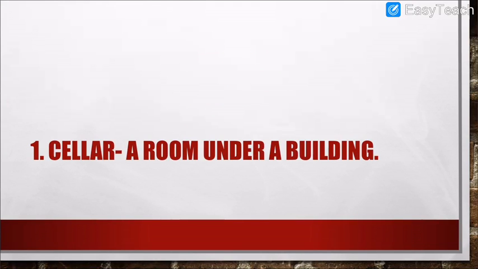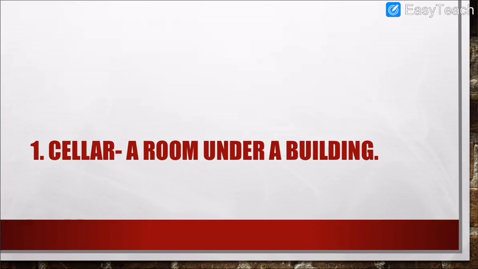Number 1, cellar, a room under a building. I hope you have started writing. As soon as I display the meaning or anything on the screen, you have to listen to me, but at the same time you also have to start writing that particular thing.